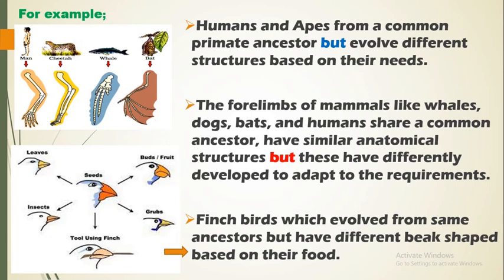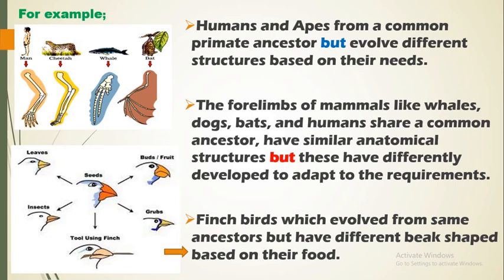So you see some beaks, like that of the finch bird that feeds on leaves, are quite different from the one feeding on fruit, and that on insects, or that on crops. They are all species of finch bird, but they've evolved different structures known as homologous structures that help them to adapt to the kind of food they feed on.